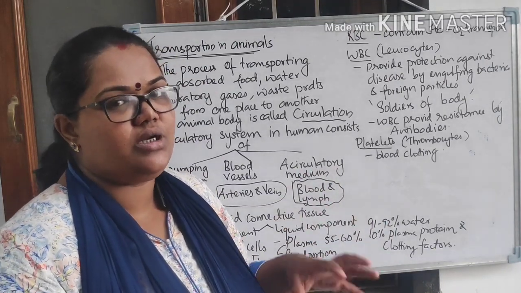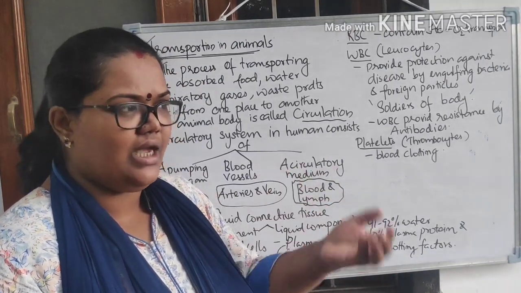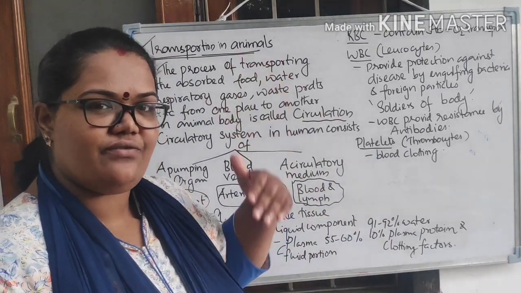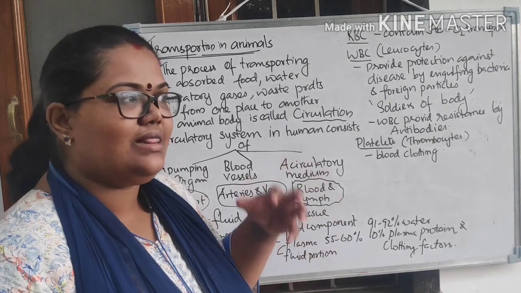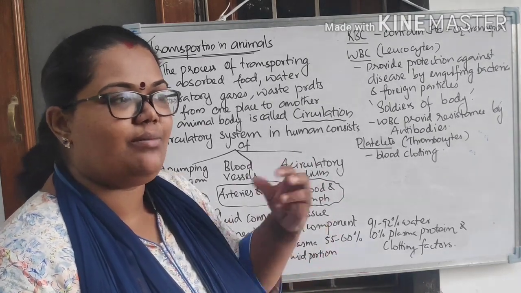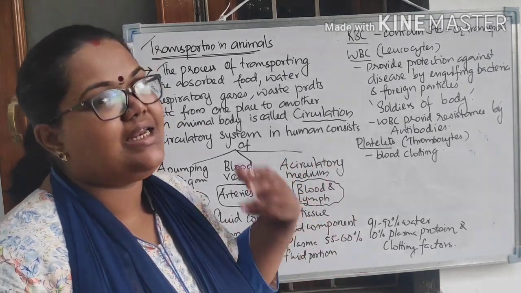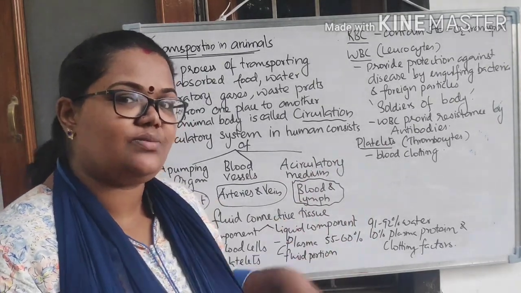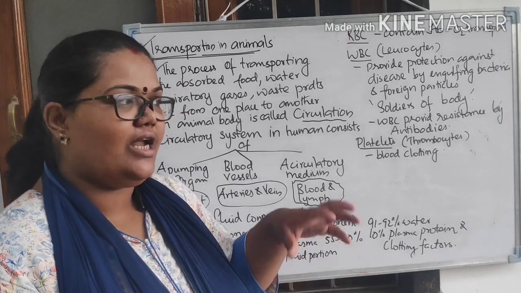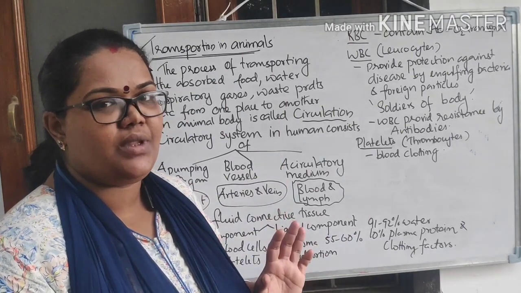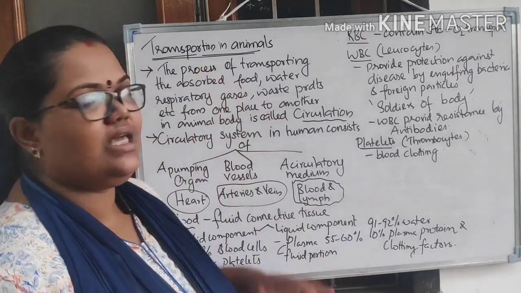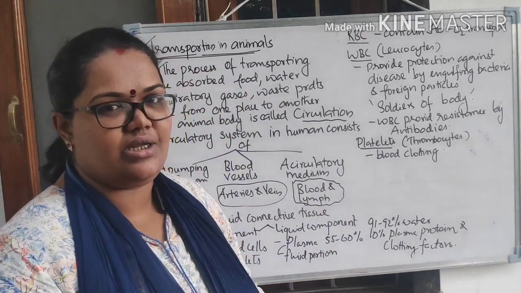So now these absorbed nutrients are in the blood near the small intestine region. It is needed for each and every cell of our body. Then only that glucose can be combined with the oxygen and utilized for respiration. That means the nutrients have to be transported to different parts of our body. How does it actually take place, that we have to know. That is what we are going to learn in transportation.